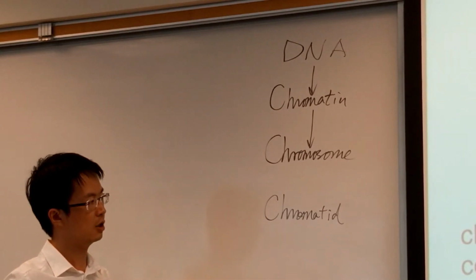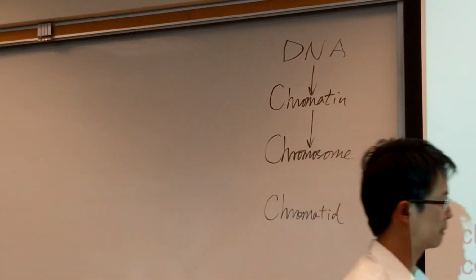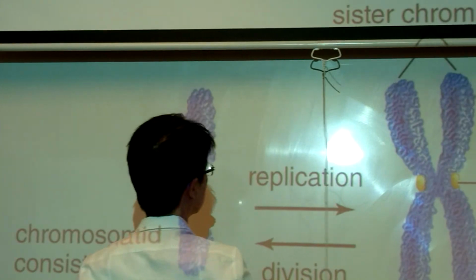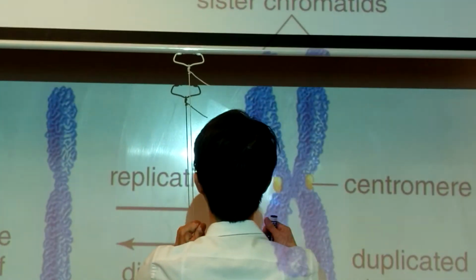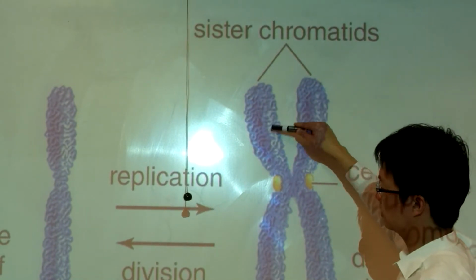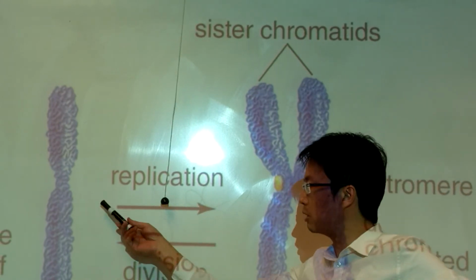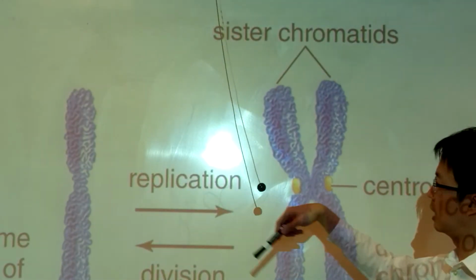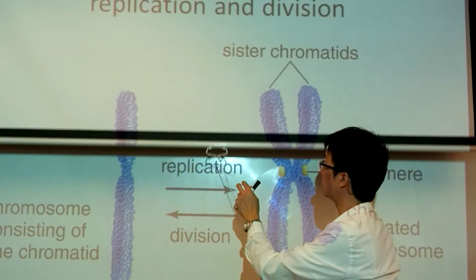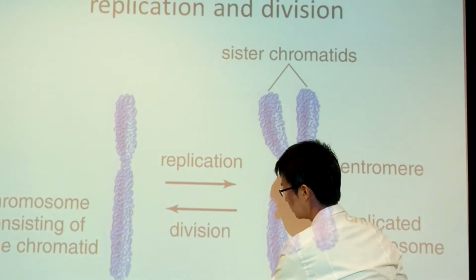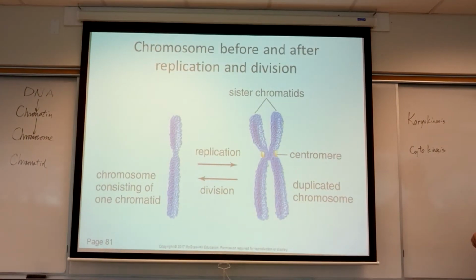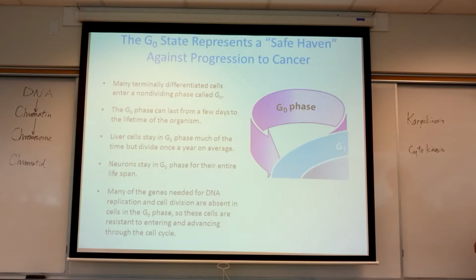But what about chromatid? Chromatid is actually the arms. Oh, okay, it already tells you sister chromatids, so this is chromatids. So in other words, before replication, you only have 1 chromatid. After replication, you have 2 chromatids. So that's the difference. I asked this question to my physiology students, yeah. So make sure that you know this right now.